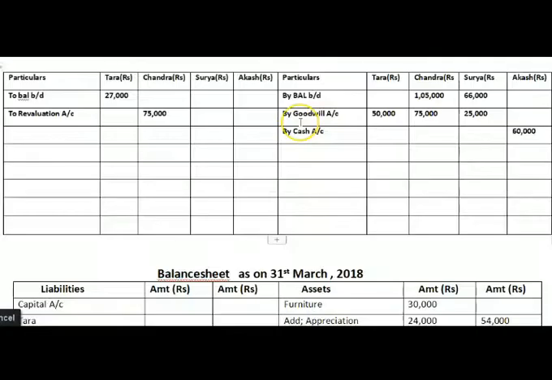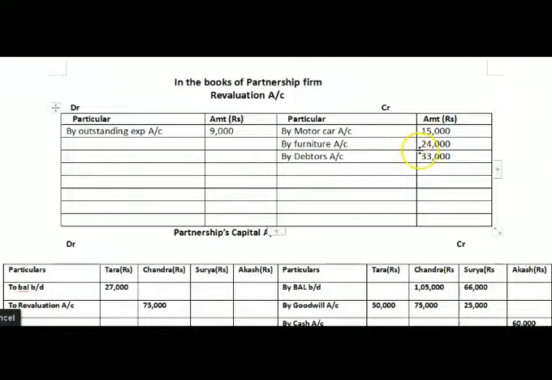Now we will start closing our revaluation account first. Now we will see here our credit side amount is greater, and we get the total of this credit side. The total here comes to 72,000 rupees. We'll bring this here on the debit side, 72,000. Now, from this 72,000 rupees, we will minus 9,000 rupees, and the difference amount that we get, 63,000 rupees, is the profit. Now, this profit we will distribute among the old partners, that is Tara, Chandra, and Surya.